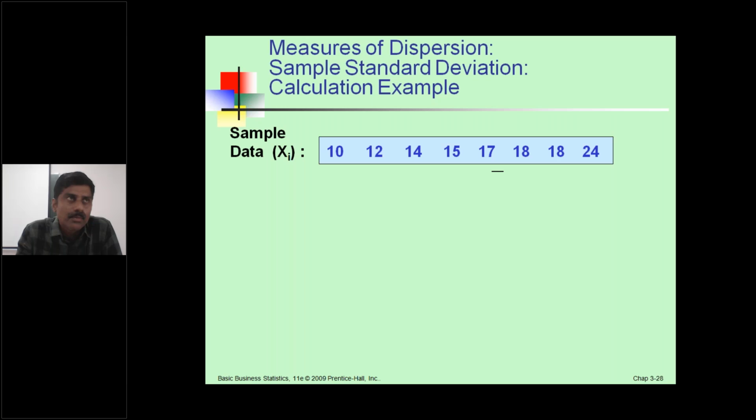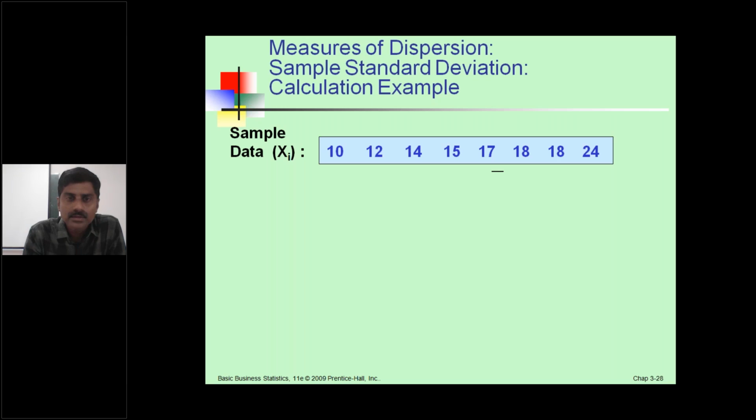Okay. Calculate the mean and tell me. Mean is the sum of observations divided by the number of observations. Sixteen, sir. 16.125.